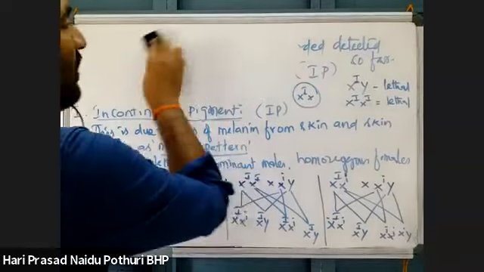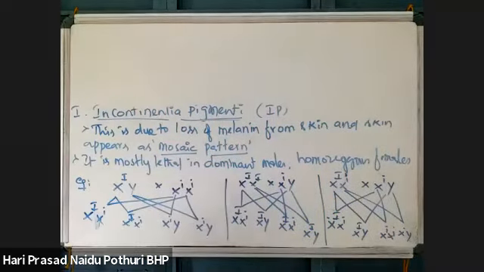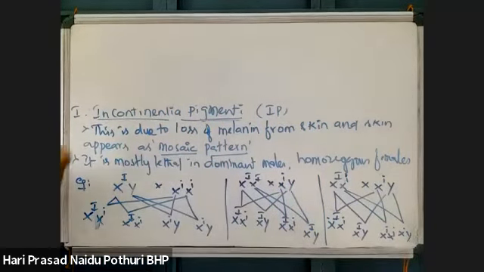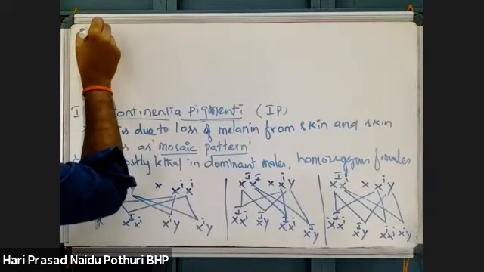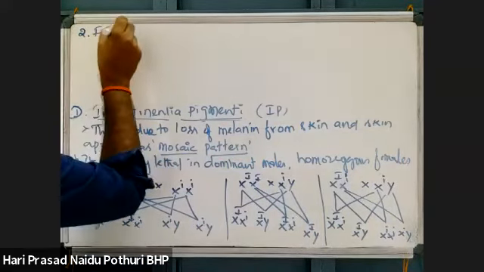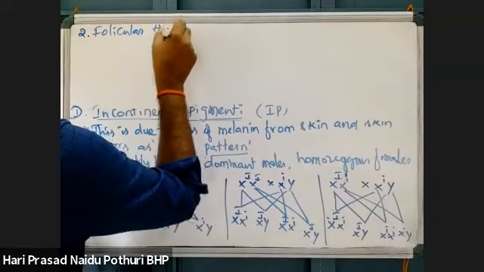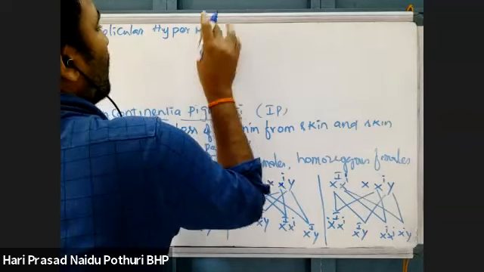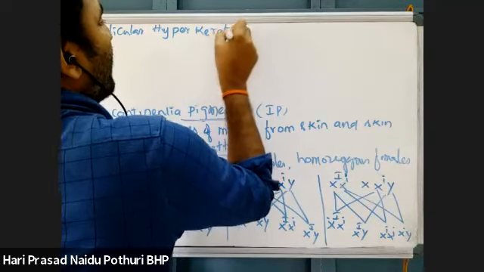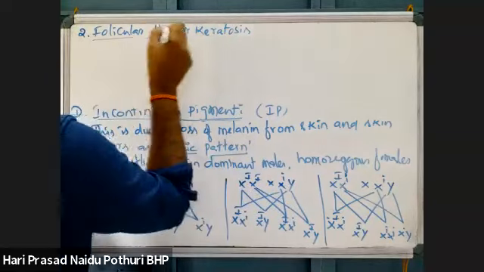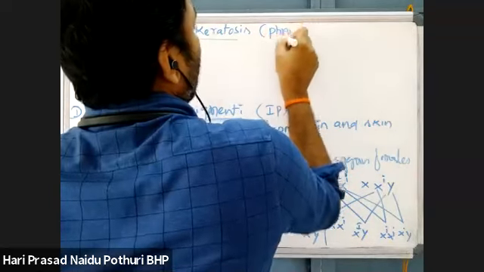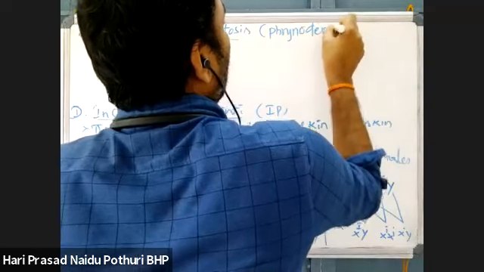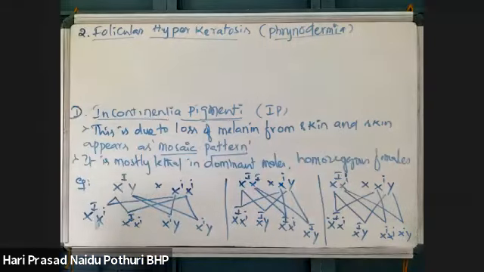Next, another one I told you, follicular hyperkeratosis. This follicular hyperkeratosis is also called phrynoderma. See what is happening here.